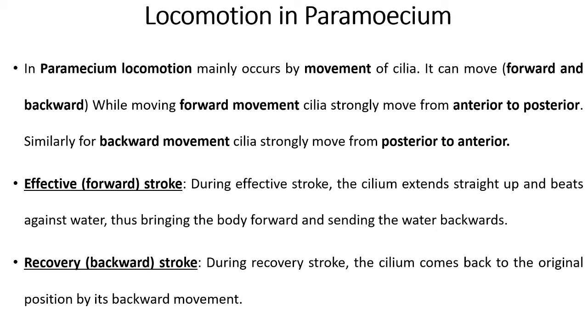So during locomotion in paramecium, there is an effective, that is forward stroke, while recovery or backward stroke. So forward, backward, or effective and recovery stroke, these are the movements of cilia. So that is why it can move from one place to another place.